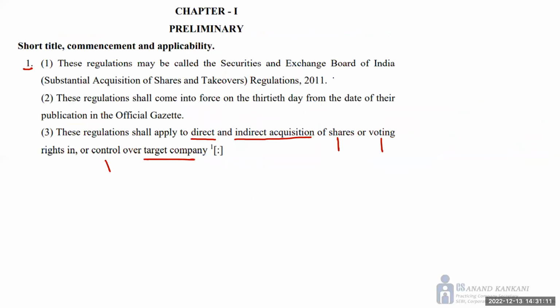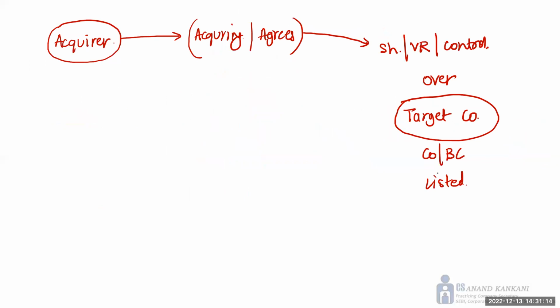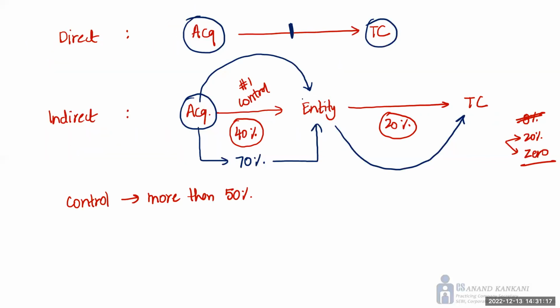Now, coming back to this, like I said, the target company means a company which is listed on the stock exchange in India. This entity may or may not be a listed company. This entity can be an LLP. This entity can be a private limited company. It can be an unlisted public company. Doesn't matter. But again, will this entity be a target company? No, the target company will always be the one which is listed on the stock exchange in India. So this is one situation where even though you don't actively acquire the shares, control, or voting rights over the target company directly, through this entity you get the SAST regulations getting attracted.